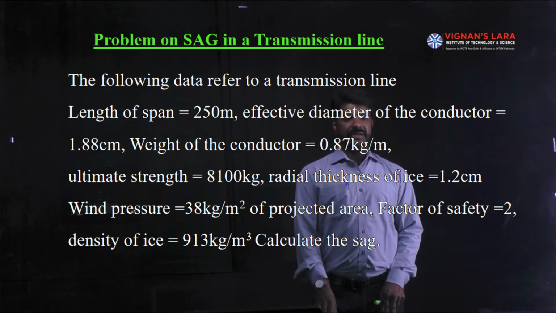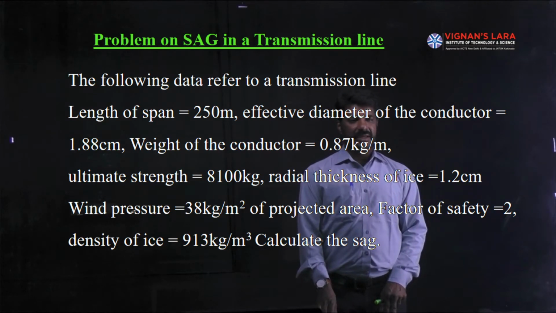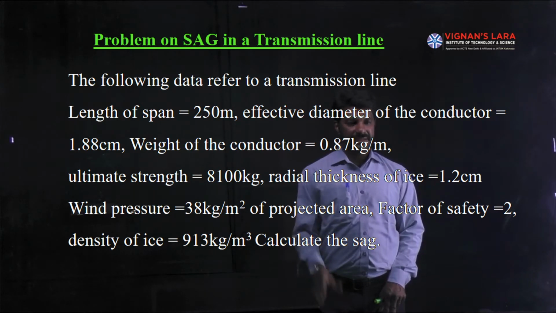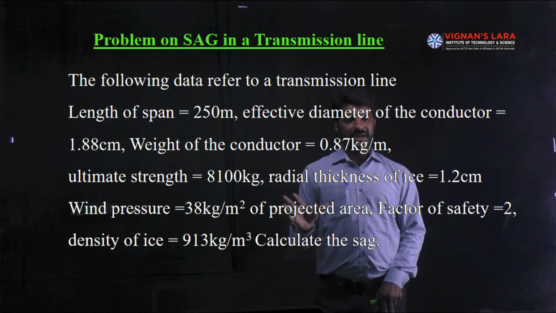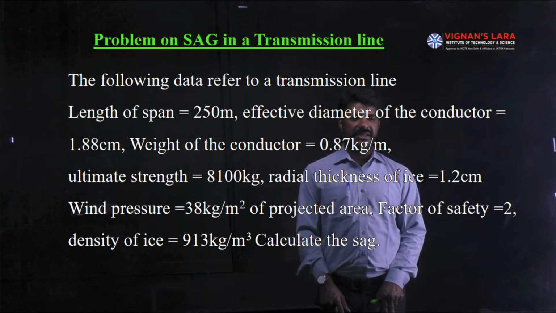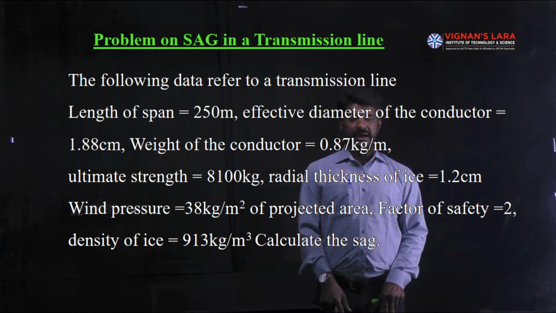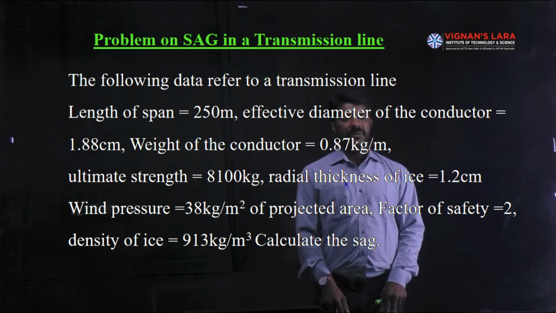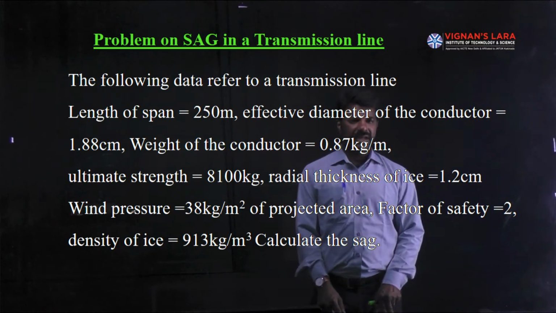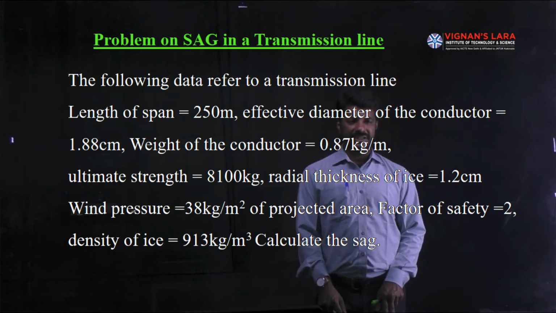Weight of the conductor is 0.87 kg per meter, and the ultimate strength of the conductor is 8100 kgs. This conductor is an ice coated conductor, with ice uniformly coated over the conductor surface, so that the radial thickness of the ice is given as 1.2 centimeters, and it is also subjected to an external wind pressure. The wind pressure acting upon the conductor is given as 38 kg per meter square of projected area.